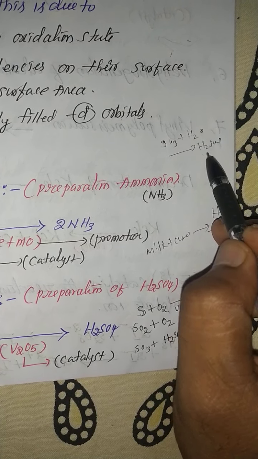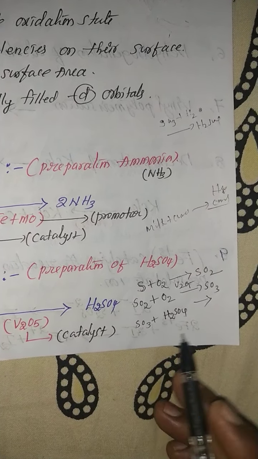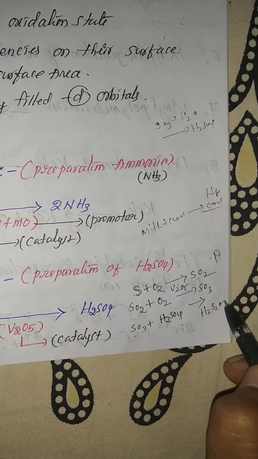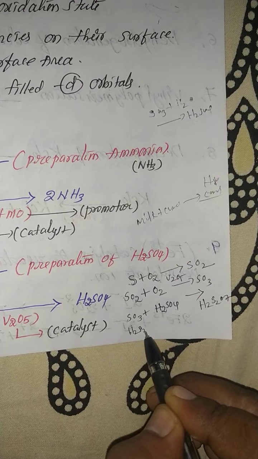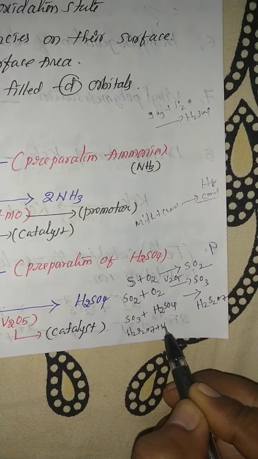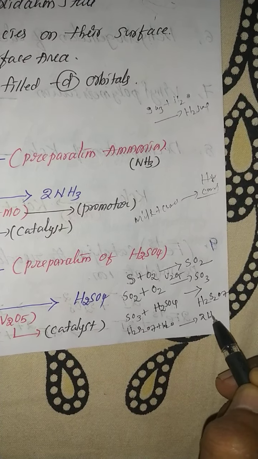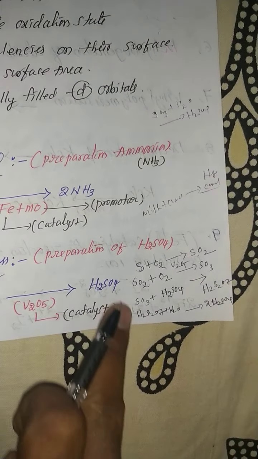So this little bit of sulfuric acid is added to a huge amount of sulfur trioxide. Hence what product is formed? H2S2O7, oleum is formed. This oleum again reacted with water. Finally, a huge amount of sulfuric acid is formed. This is the contact process.